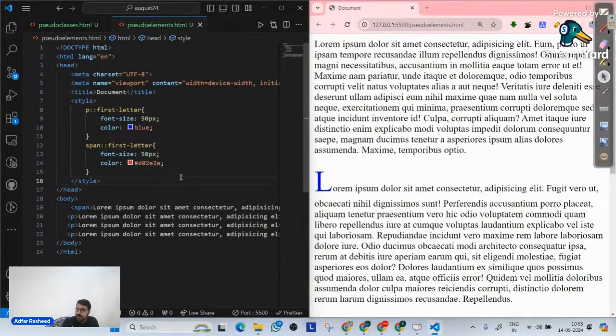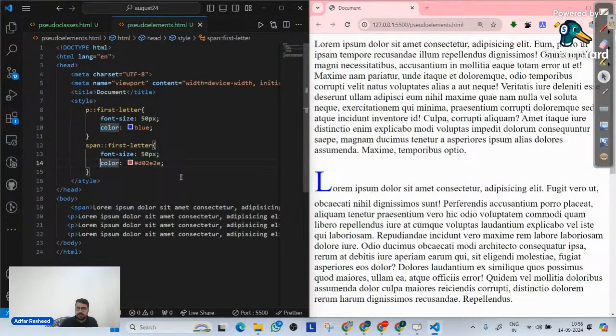This first letter, or later on we will see first line pseudo element, these two pseudo elements are implemented on block level elements only. So if the text tag is a block level tag, then this pseudo element will be implemented. What is the difference between span and p, guys? Tell me that in the chat. What's the difference between span and p tag? The difference between span and p tag is very good. Span is an inline level element, p tag is a block level element.